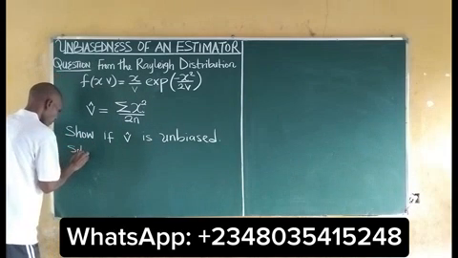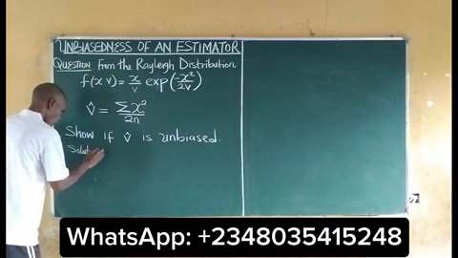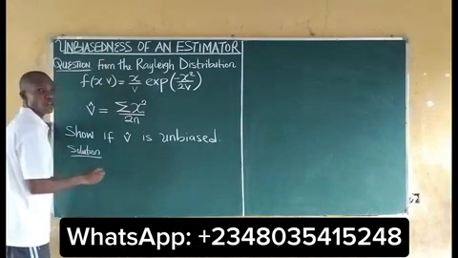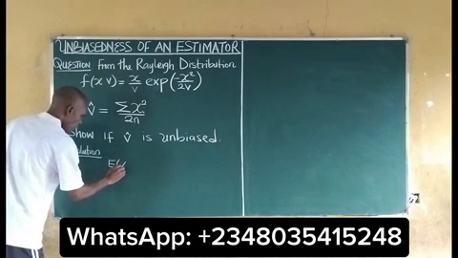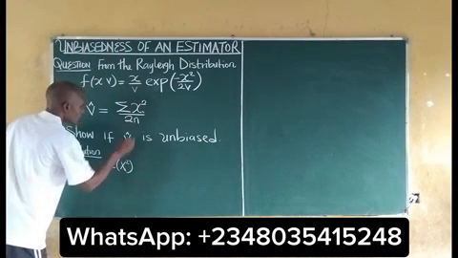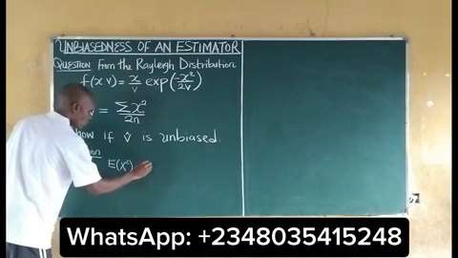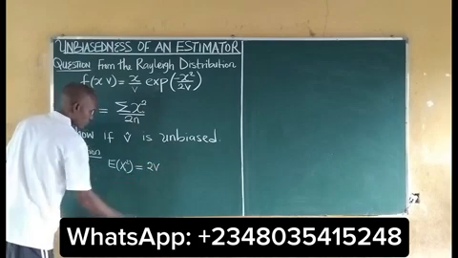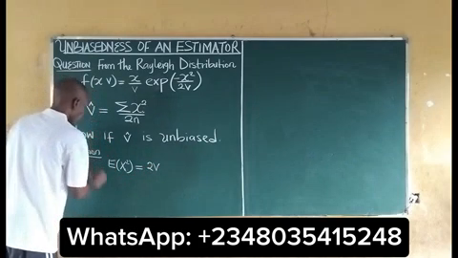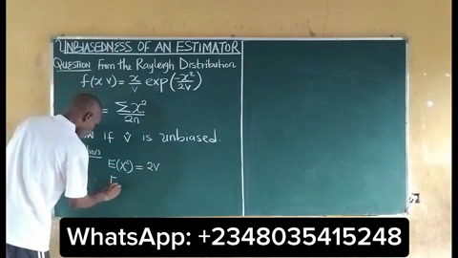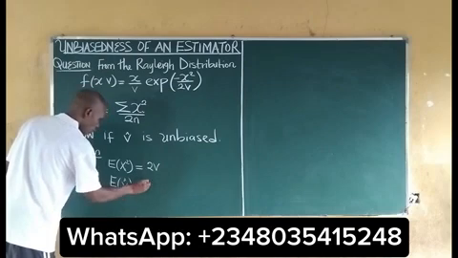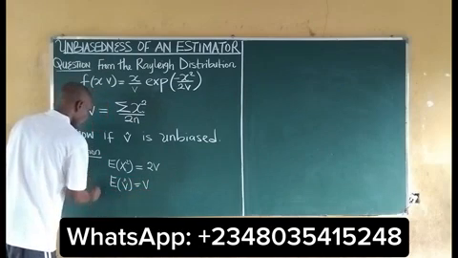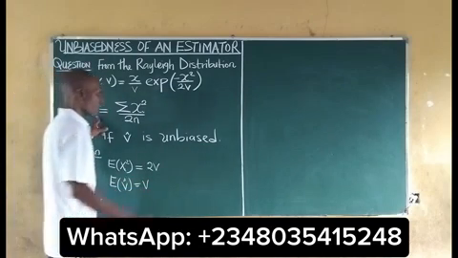Solution. We should recall that the expected value of xi squared, which is this, is equal to 2v. So we already have our expected value of v estimate to be v. This is what we are to show. It then means that we take the expectation of this.